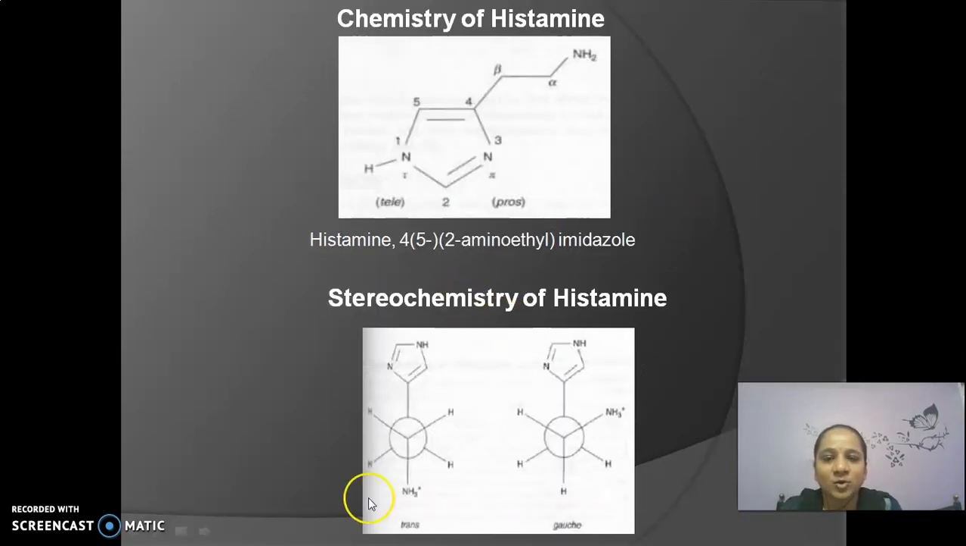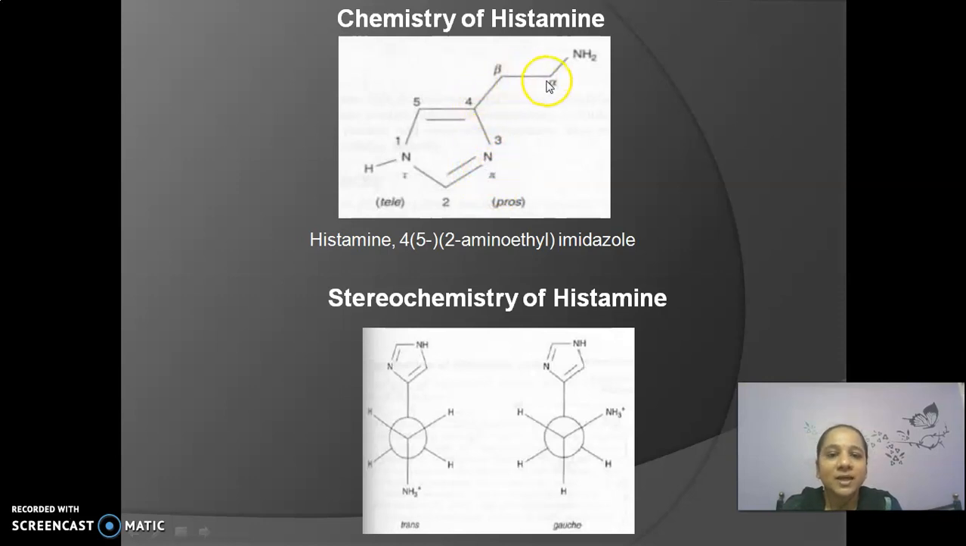Histamine is also called an imidazole or beta-imidazole ethylamine derivative. In that, the imidazole ring near the beta carbon atom is bound to the ethylamine side chain. That's why it's called a beta-imidazole ethylamine derivative. The nitrogen atom present at the first position is called tele, indicated with an italic T. The nitrogen atom present at the third position is called pros, indicated with the pi symbol.